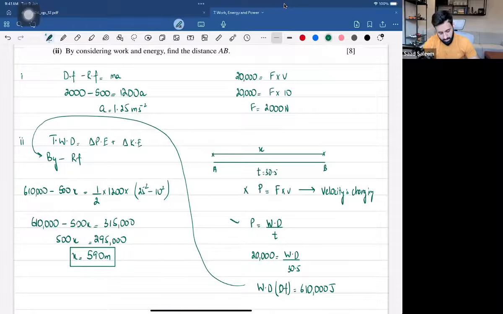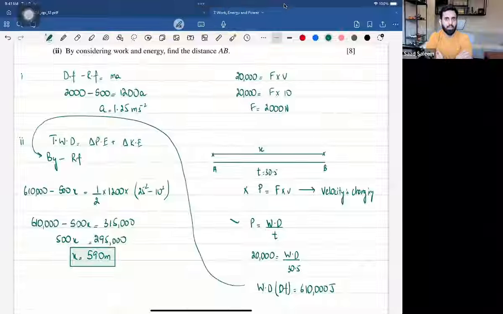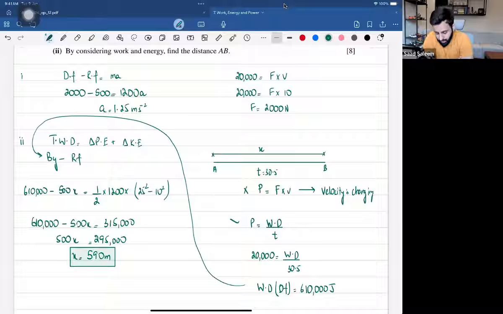Okay. So what's the key takeaway from this question? The key takeaway from this question is this, that if the velocity is constant, that means you can find out the driving force. Okay, you can find out the driving force, and that would be the driving force throughout, and you can use that driving force to find out the work done as well. But if the velocity is changing and the power is constant, that means consequently the driving force is also changing.